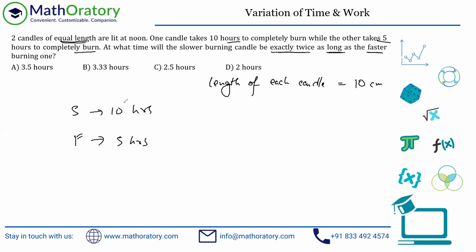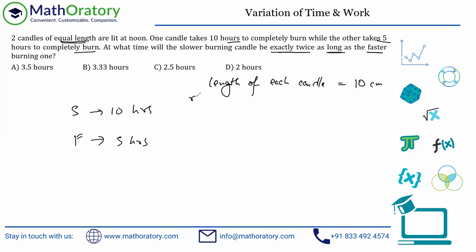So you have to assume that the candles are burning at a uniform rate. Each of the candles is burning at a uniform rate. It should have been mentioned in the question, but because there is no option like data insufficient or something, we have to assume that each of them is burning at its uniform rate, right?